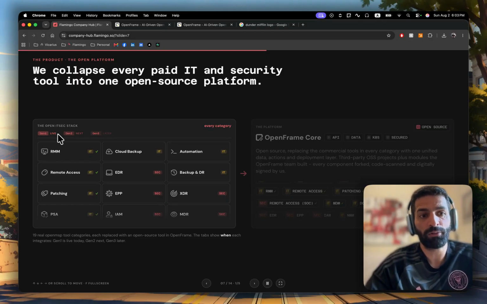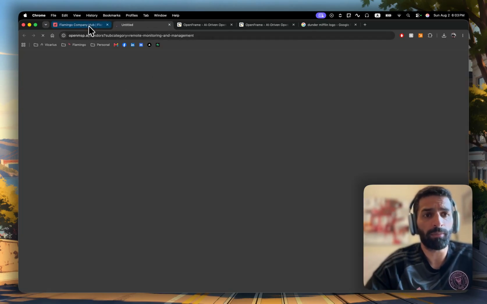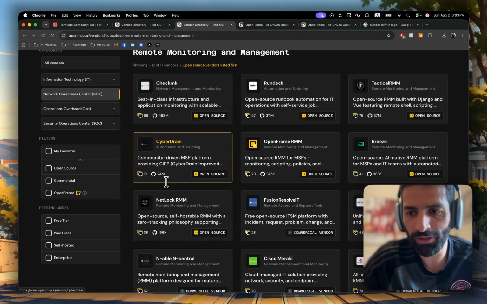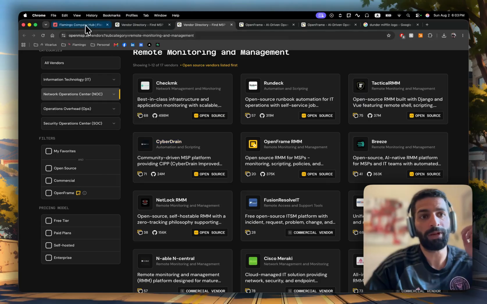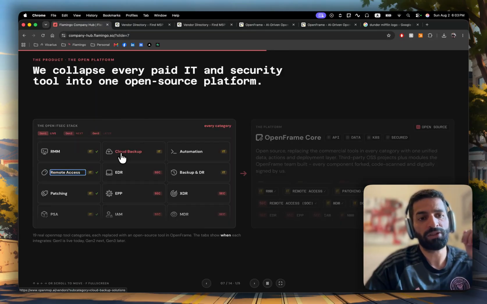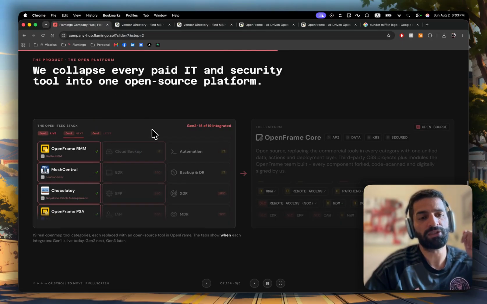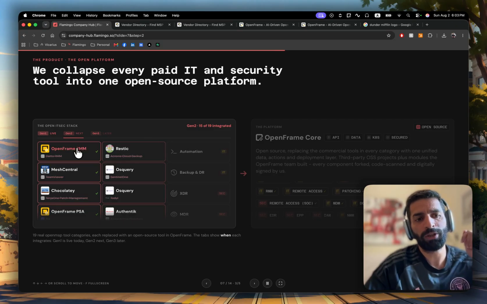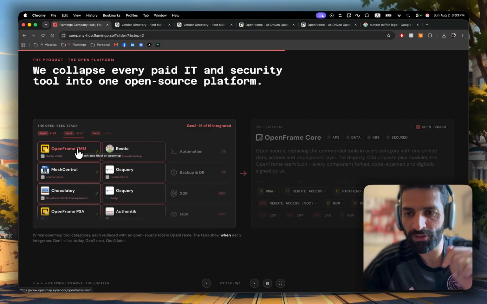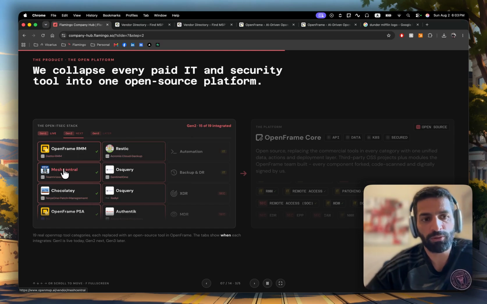Right now, we have three generations of the product. The first generation is live, so you have things like RMM and remote access that are already part of the product. We're going to add more and more. We mapped out 19 different categories. If I browse here, you will see that some of them are things that we built on our own, for example, the RMM is our own RMM, or things where we utilized third-party open source tools and made them more secure and added them into our product.